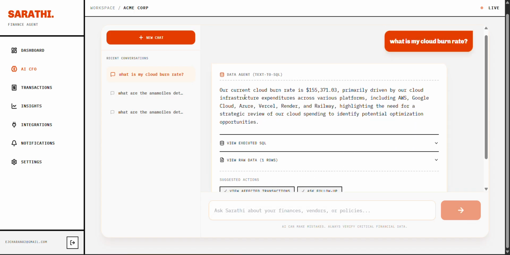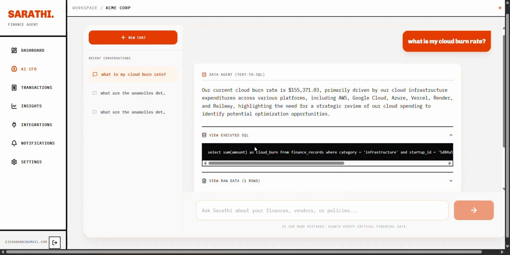As you can see, the burn rate has been shown, along with the reasoning for all of it, and it actually gives us the SQL file that was there. So instead of manually going and checking all the SQL files, it has retrieved the data directly, making it simpler and easier for us to do.